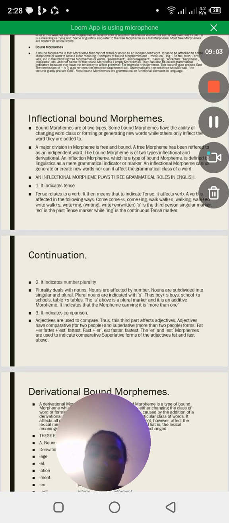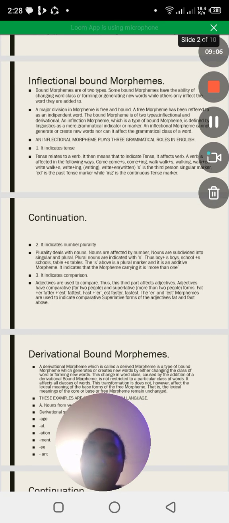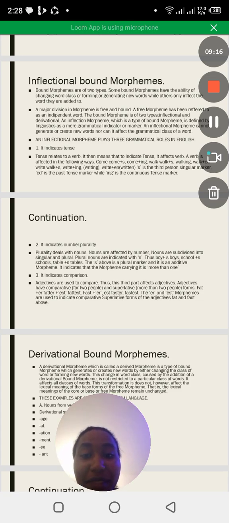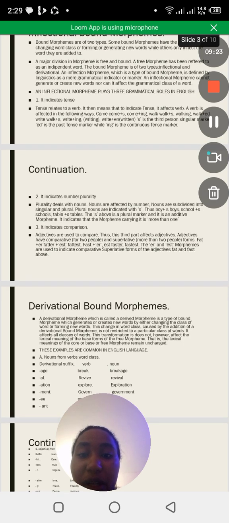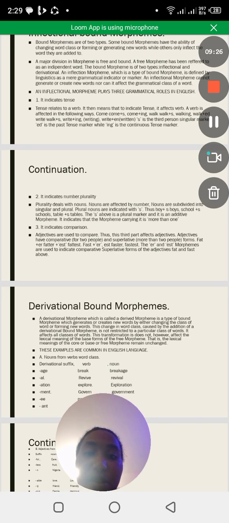And then the second thing is that it can also indicate number, plurality. Plurality deals with nouns, and nouns are affected by number. Nouns are subdivided into singular and plural. Plural nouns are indicated with s. Thus, for example, when we have boy, when we add s, it becomes boys. School, when we add s, becomes schools. Table, when we add s, becomes tables.